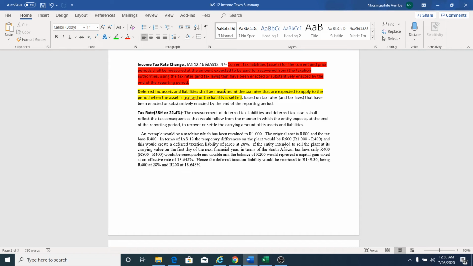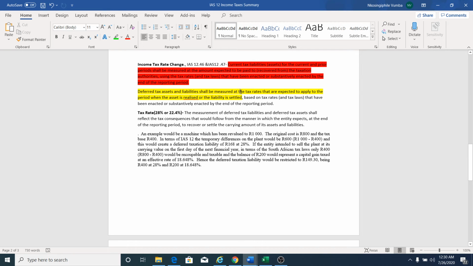So if in December 2020 the rate is 28% and then next year the rate is 30%, that deferred tax asset is clearly not realized in 2020 but will be realized in 2021, which means you need to use the rate of 2021. Therefore, if you get to 2021, you need to remeasure your deferred tax asset or your deferred tax liability to the new rate.